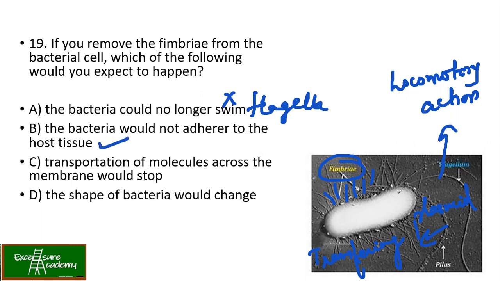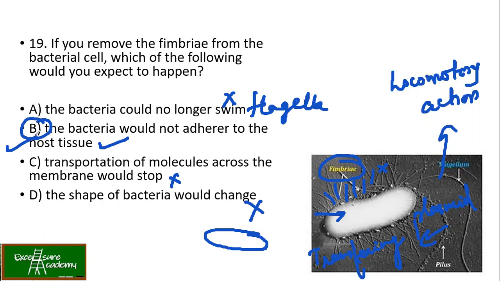This is true because if these fimbriae are not there, it is not able to get attached to the host surface. Transportation of molecules across the membrane would stop? No, because transportation happens by passing through the plasma membrane or the cell wall, but there is no role of fimbriae. The shape of bacteria would change? No, the shape is going to remain the rod shape only. So here the answer is your B option.